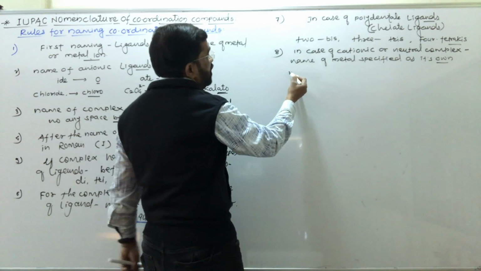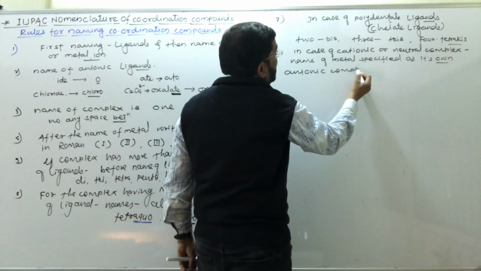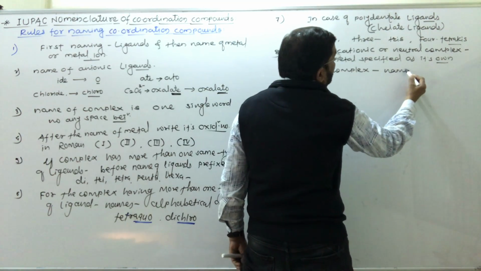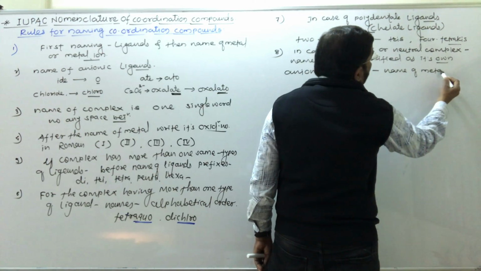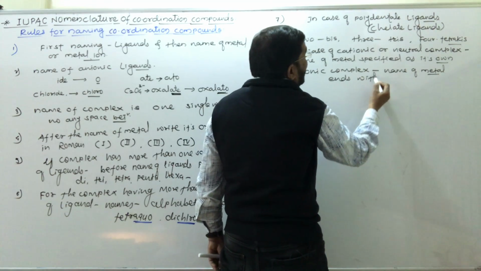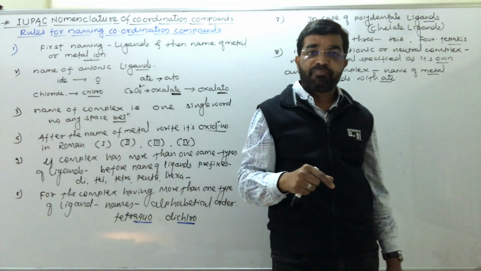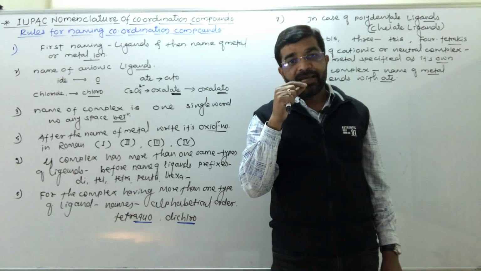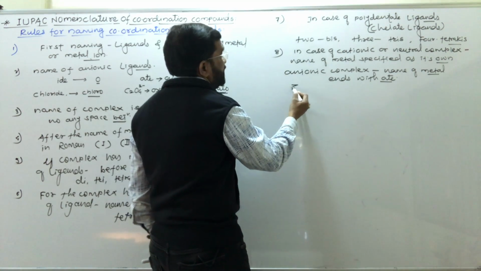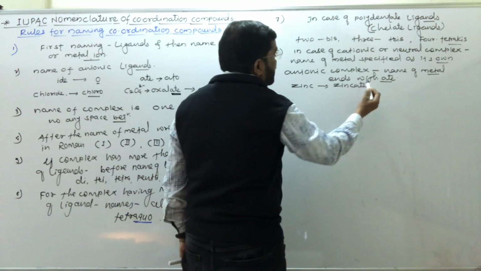But in case of anionic complexes, the anionic complexes, the name of metal ends with ATE, यानी क्या, एनायनिक कॉम्प्लेक्स अगर है तो मेटल का नाम ATE से एंड होना चाहिए. That is nothing but here see. If zinc is there, then its name is written as zincate.